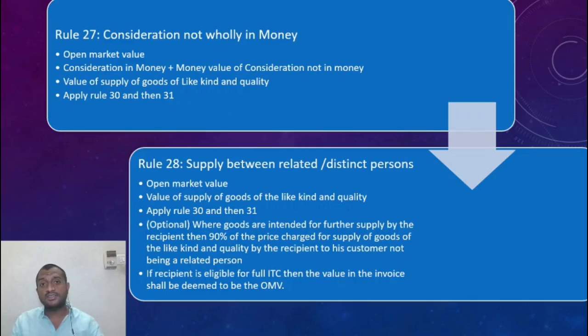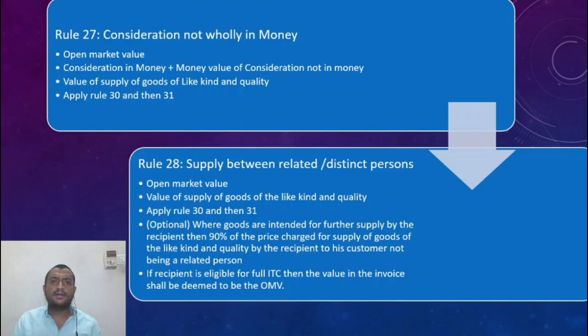At that time, what is the value of supply of the like goods of like kind or quality? Not after 1 year, not before 1 month. So at that time, what is the value of goods of like kind and quality? That value I take. If open market value is not available, if I'm unable to find out the consideration in money plus money value of consideration not in money, then opt for value of supply of goods of like kind and quality. Finally, apply rule 30. What is rule 30?